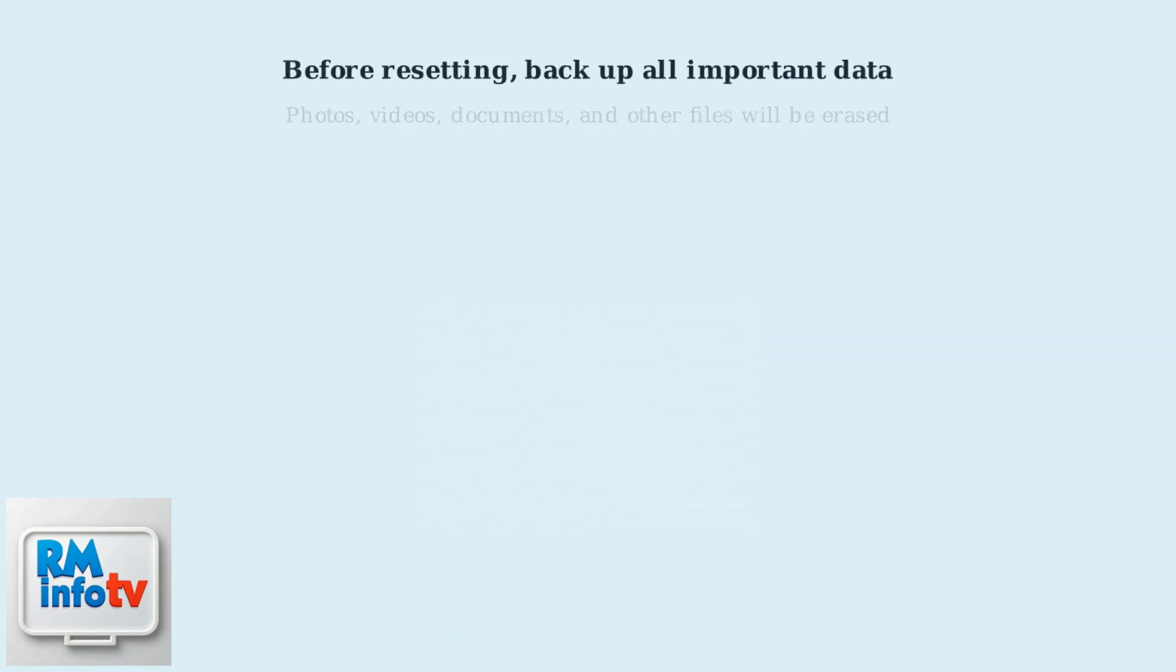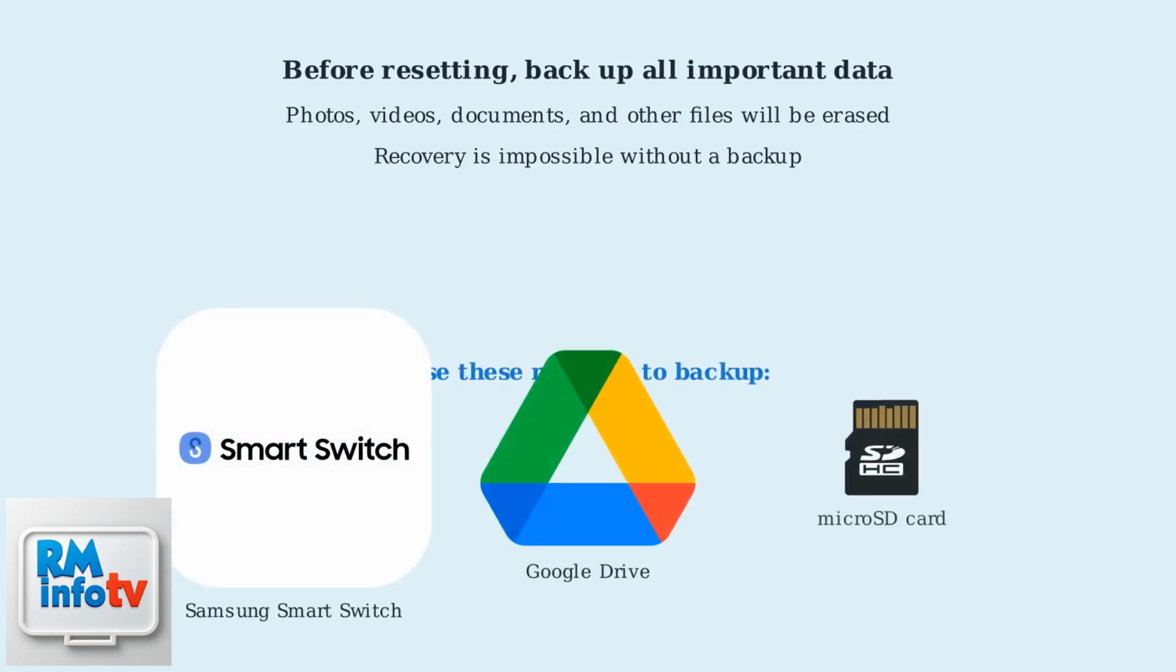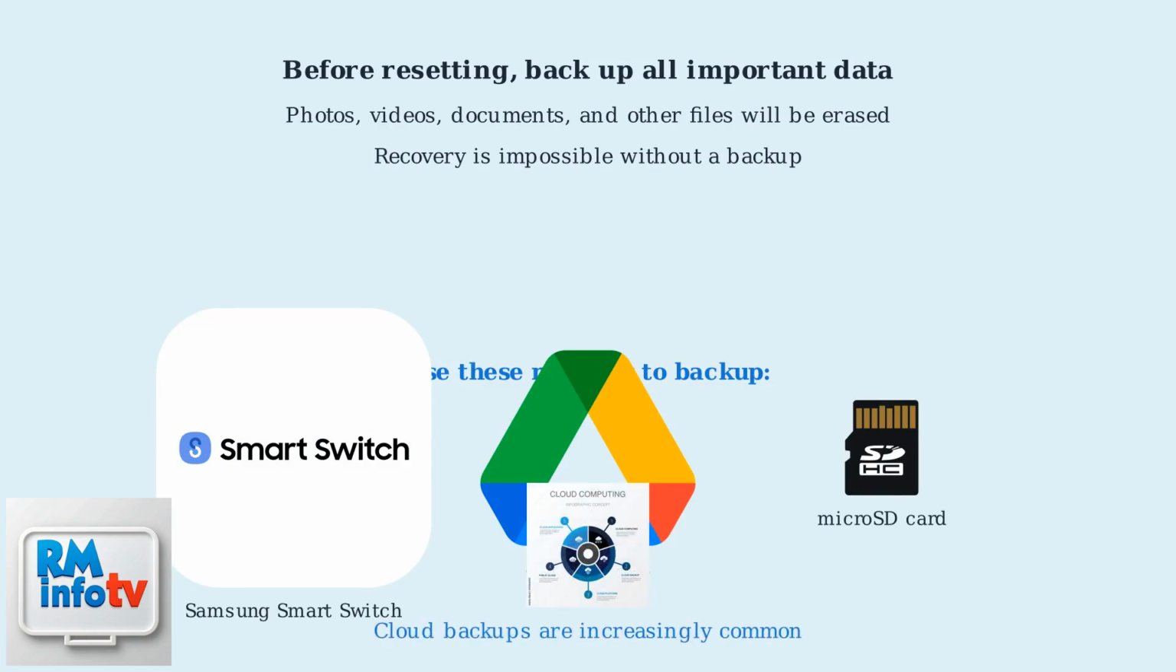Before initiating a factory reset, back up all important data. This includes your photos, videos, documents, and other files. This is crucial because all data will be erased during the reset process, and recovery is generally impossible without a backup. Use Samsung Smart Switch, Google Drive, or a micro SD card to save your data. Cloud backups are increasingly common and make this process easier.